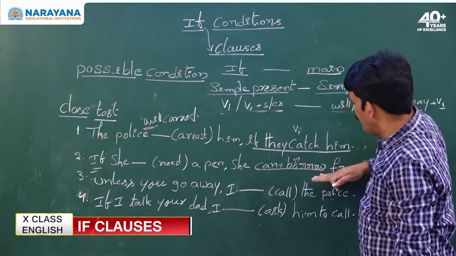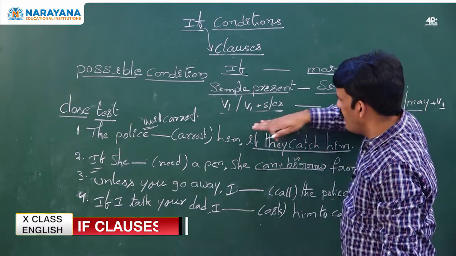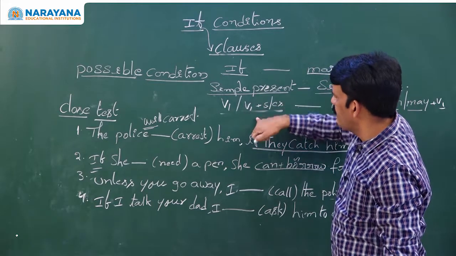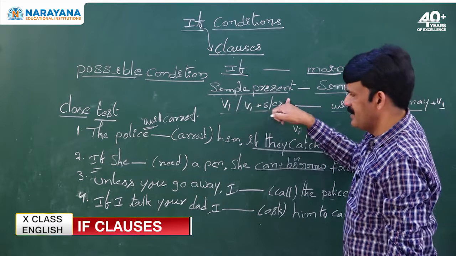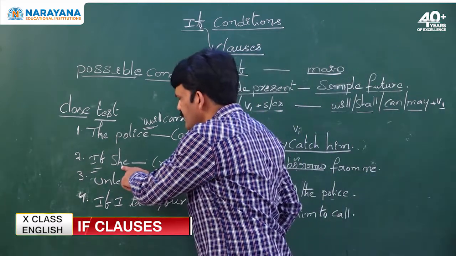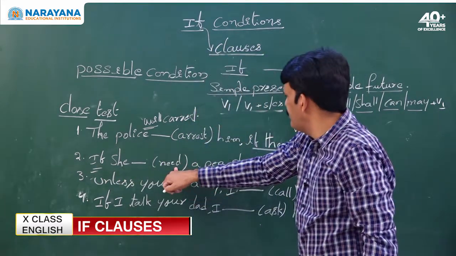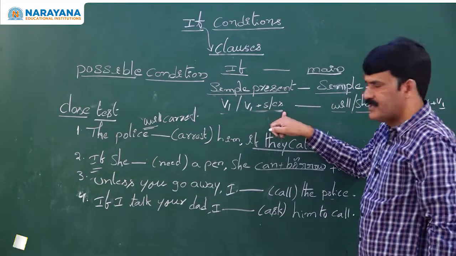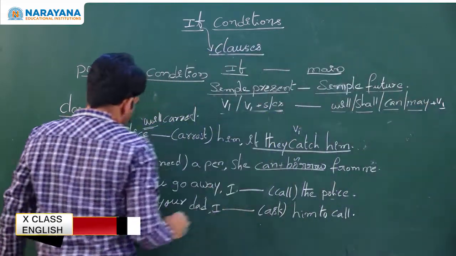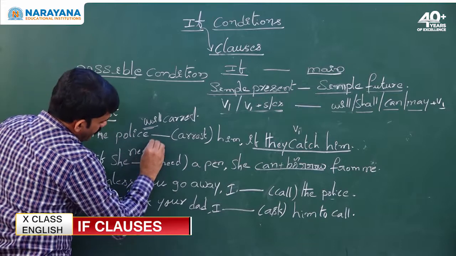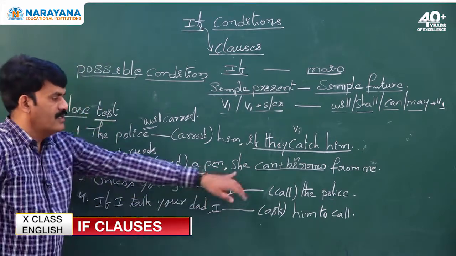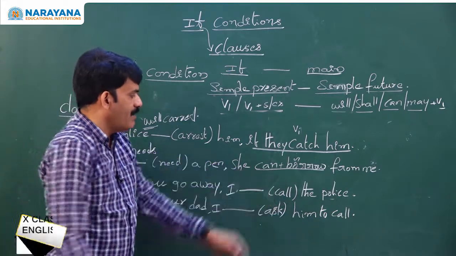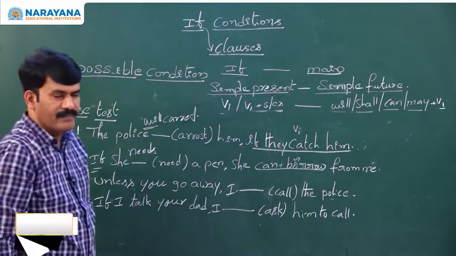So when we confirm it is a possible condition, then what is the structure of the if clause of a possible condition? The if clause structure is simple present tense. As the third person singular is used as a subject, the first form of the verb takes s or es. Then what is the answer? If she needs a pen, she can borrow from me.